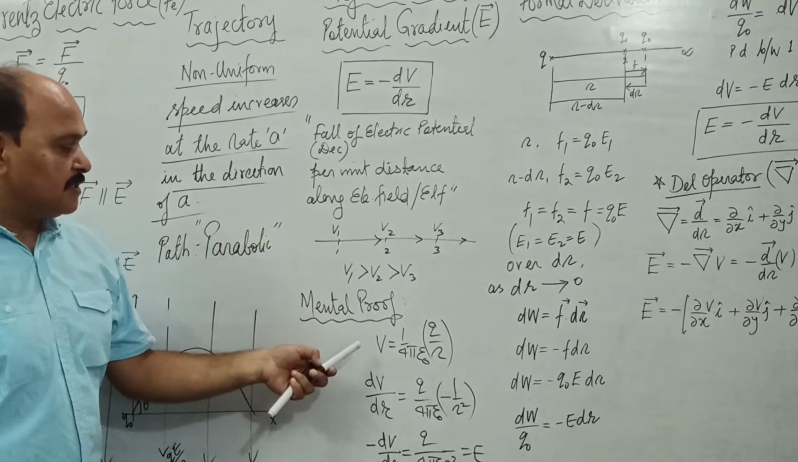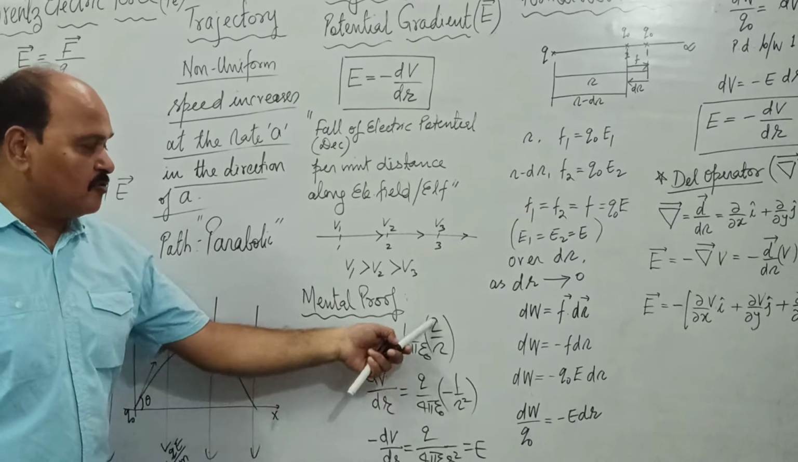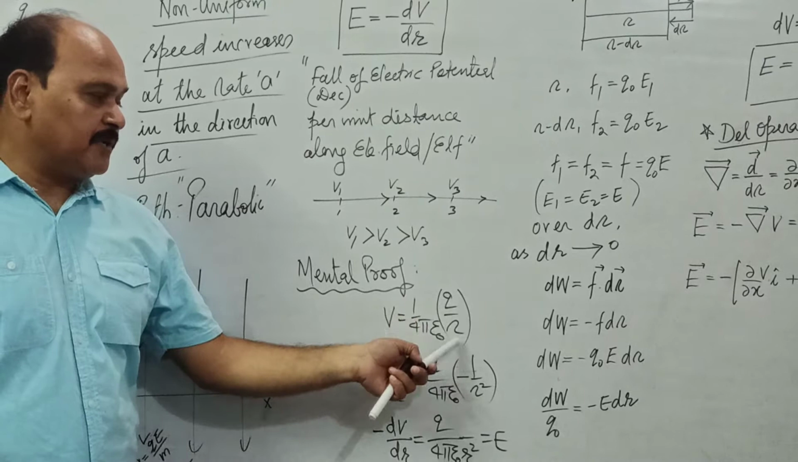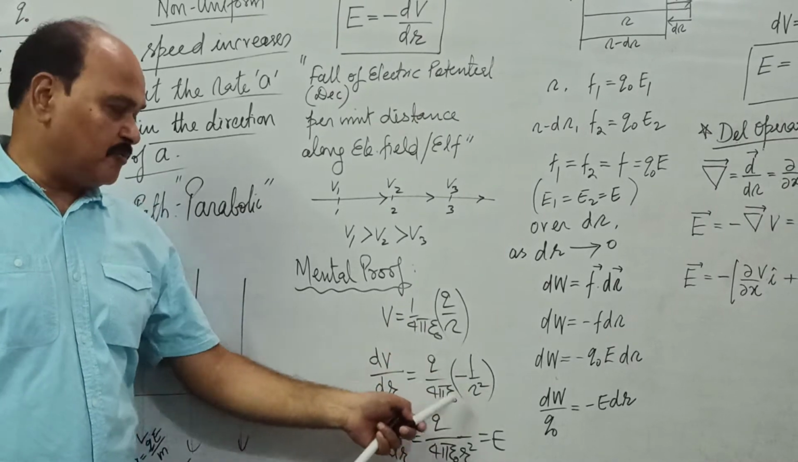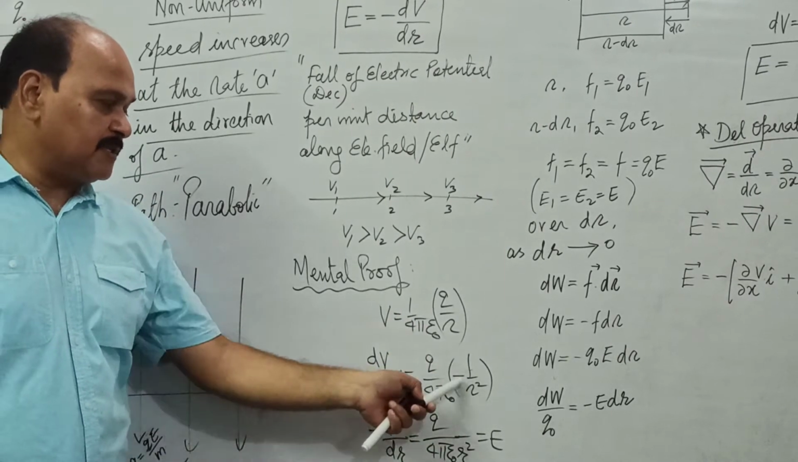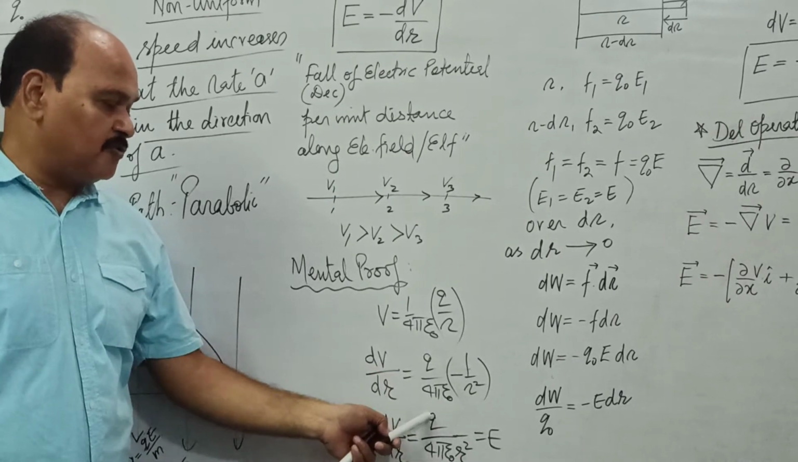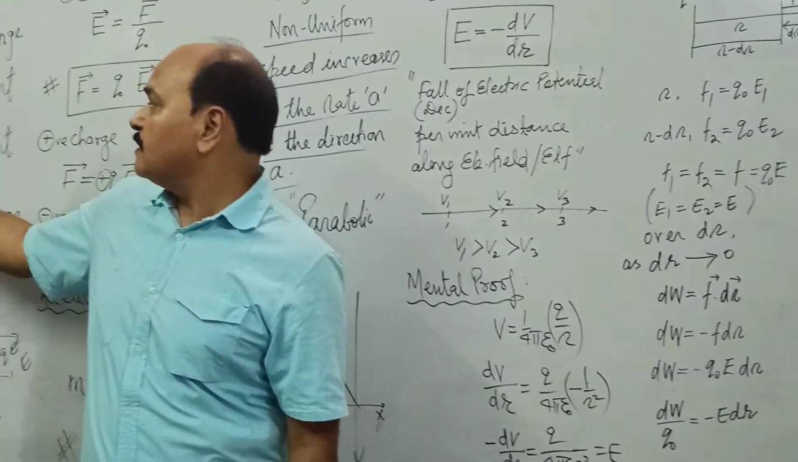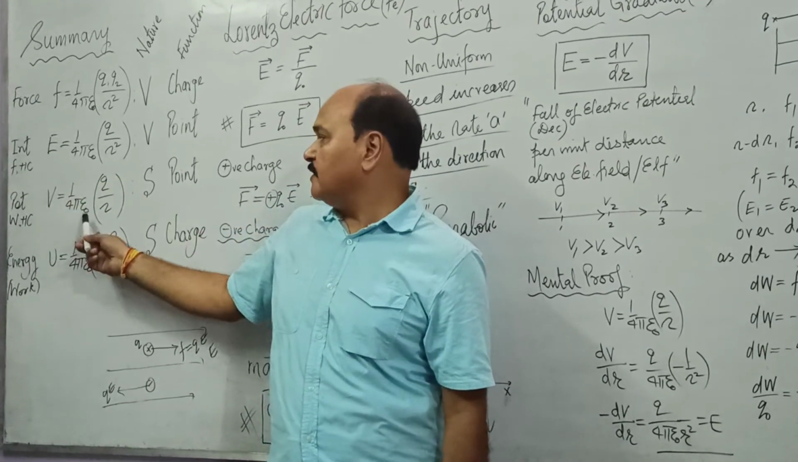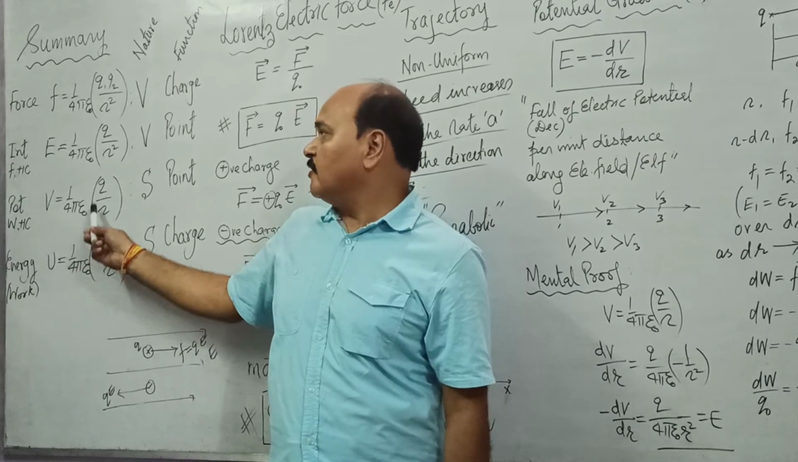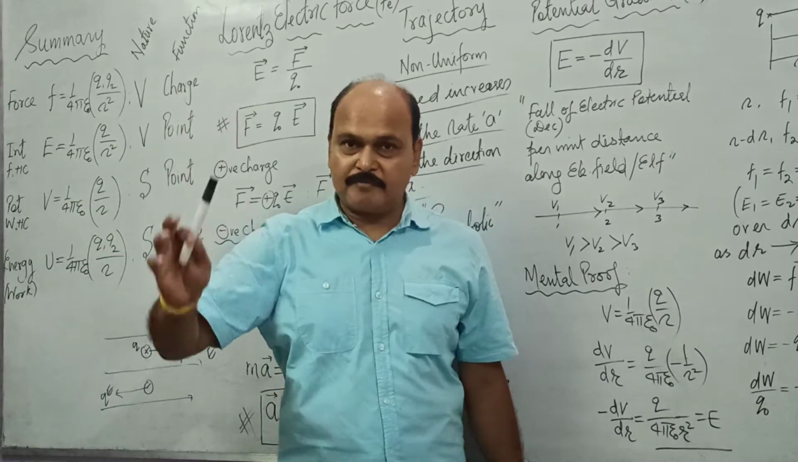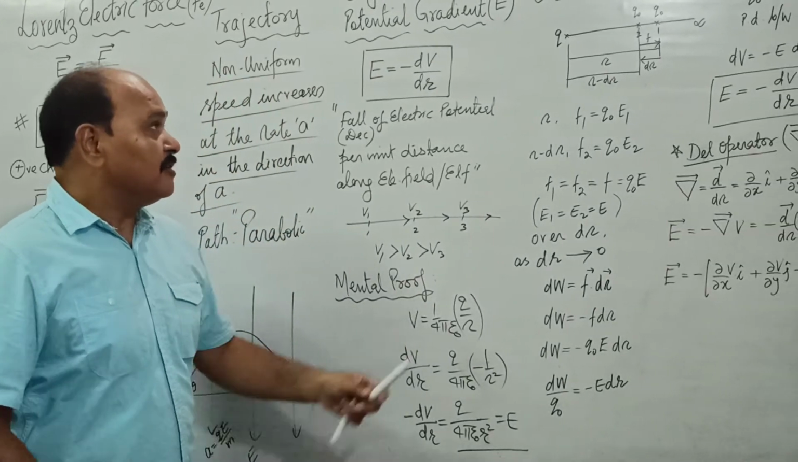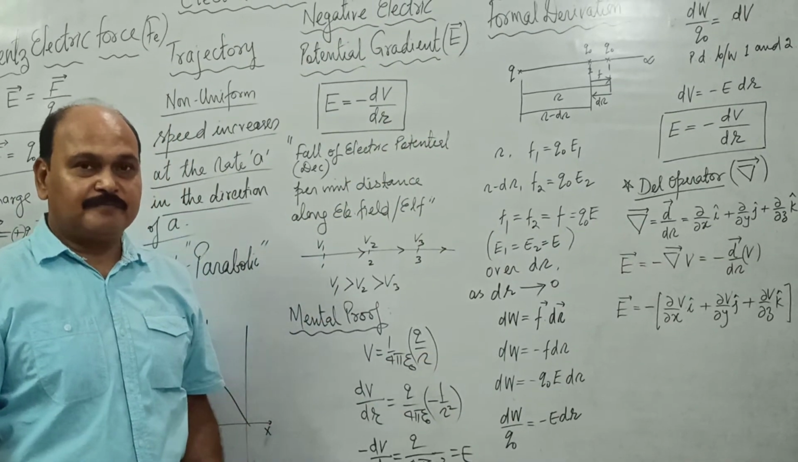The mental proof is V is equal to 1 upon 4 pi epsilon naught, q by r. We know it. Differentiate V with respect to r. The differential of 1 upon r is going to be minus 1 upon r square. Put a negative sign here, and once you put the negative sign, what do we get? The right hand side has q upon 4 pi epsilon naught r square, and we get E. So this is V, this is E. You differentiate V, put a negative sign, and you will get E. This is the mental proof. But this mental proof is not going to fetch you any marks. If it is asked in the exam, you have to do the formal derivation.